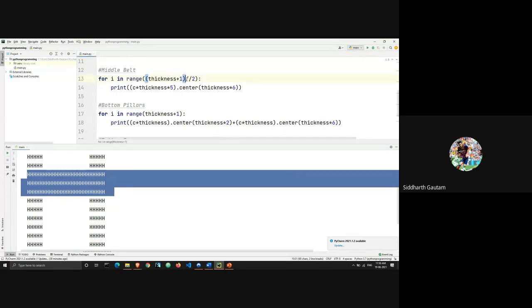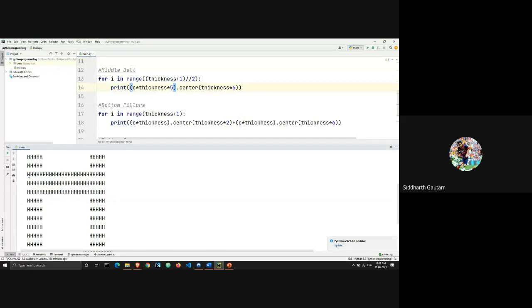You guys remember this, right? If we have one division sign, which means 5 divided by 2, this will result in 2.5. But if we have two of them, this will be floor division, right? So 2.5 will get rounded down to 2. I hope you all remember how the arithmetic functions. So what's happening here is we are printing thickness, which is 5, into 5, which means there are 25 H characters here.